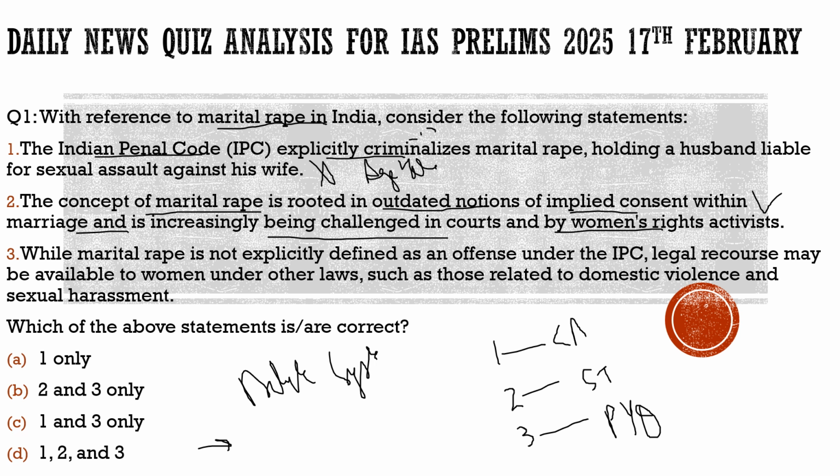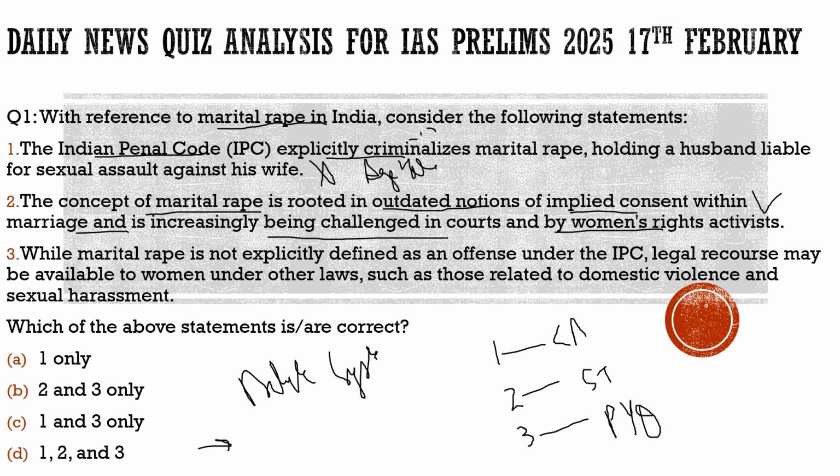This is what the second statement says: the concept of marital rape is rooted in outdated notions of implied consent within marriage, and is increasingly being challenged in courts and by women's rights activists. So this is 100% correct with respect to this question, because this is what the legislators highlighted, that when anybody gets married, the consent of having sex is very much hidden in that. So the second statement is correct.